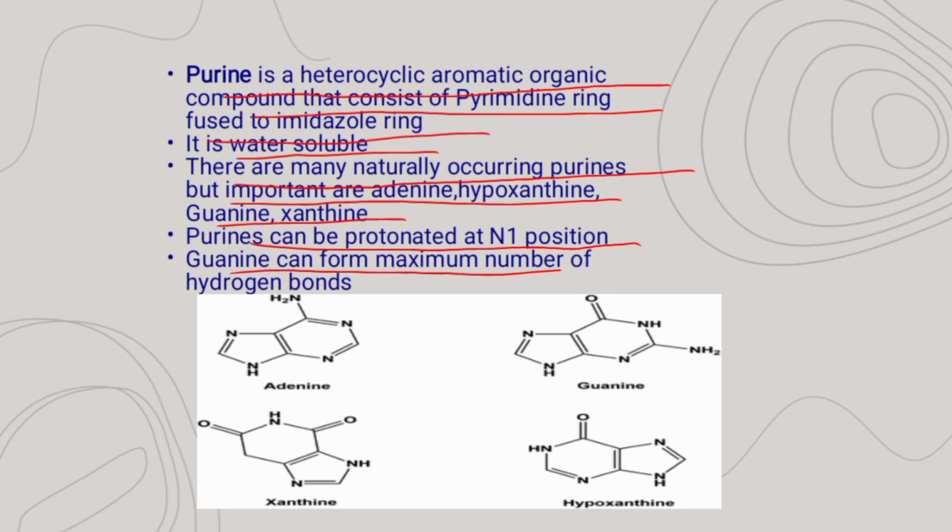Guanine can form the maximum number of hydrogen bonds. Adenine and guanine are abbreviated as A and G respectively. Here is the structure of some important purines.